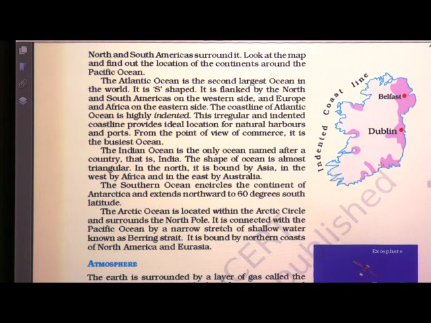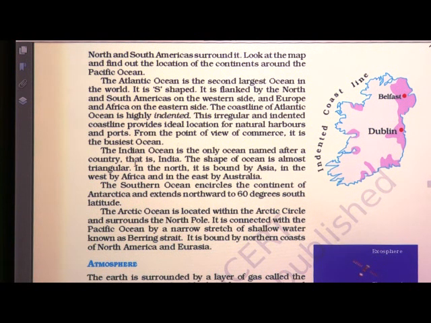The Pacific Ocean is circular in shape, and the continents like Asia, Africa, North America and South America surround it. Next one is Atlantic Ocean. It is the second largest ocean and it is in S shape. It is flanked by North and South America on the western side and Europe and Asia on the eastern side. And it is the busiest ocean. It provides ideal location for natural harbors and ports.